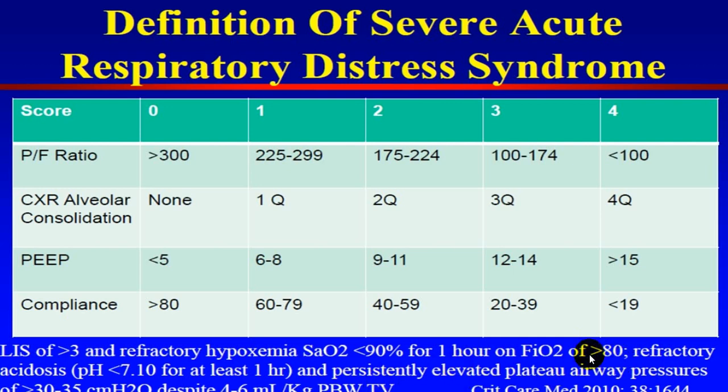Depending upon that, you label it as refractory acidosis if the person has a pH less than 7.1 for at least 1 hour. So these are the different criteria which are being utilized for acute respiratory distress syndrome to group them into different severe varieties.